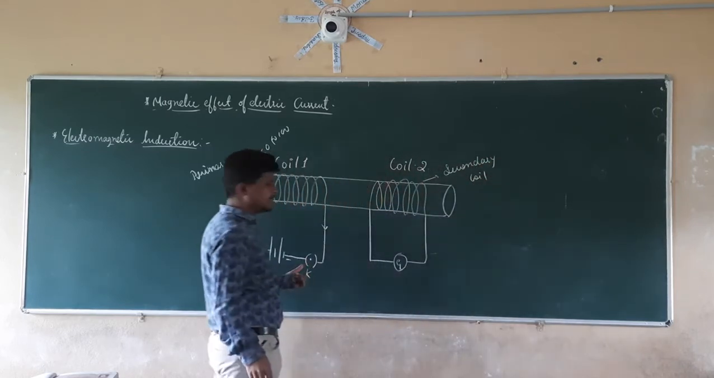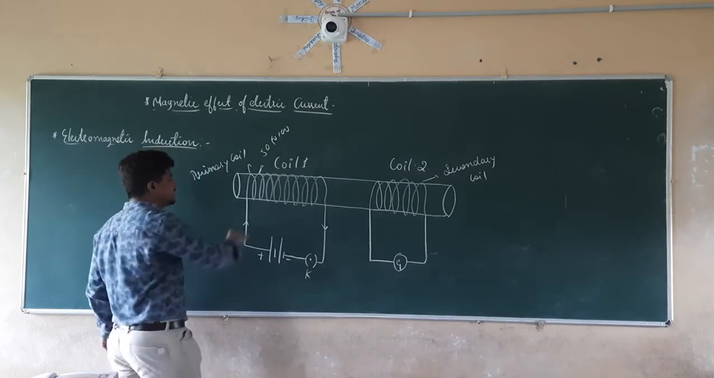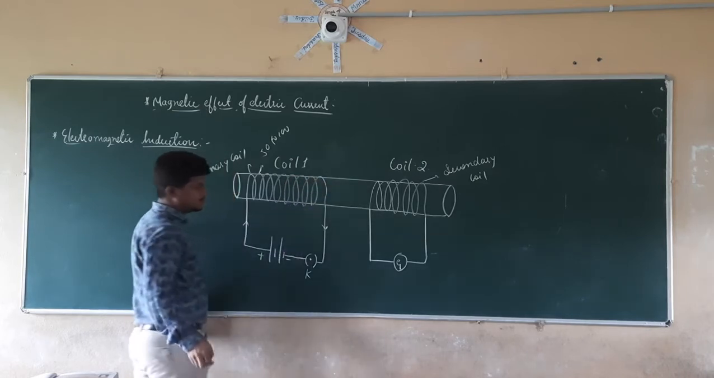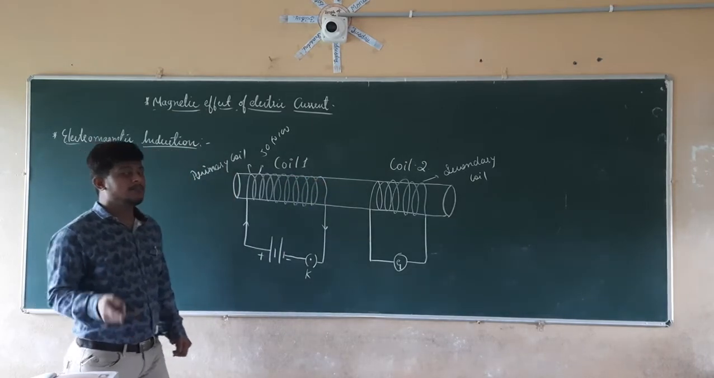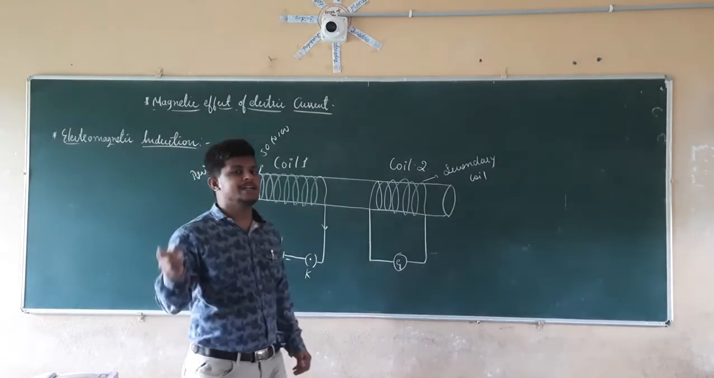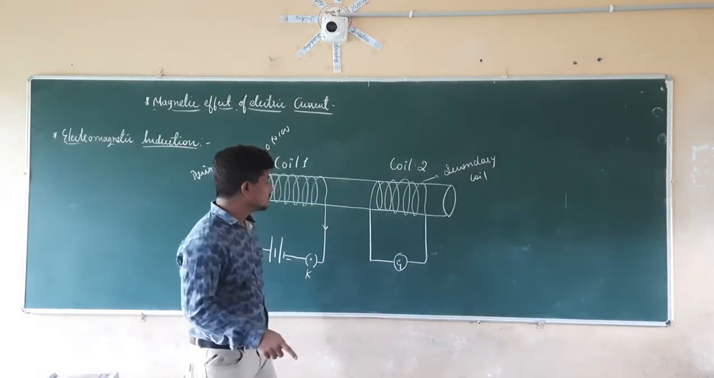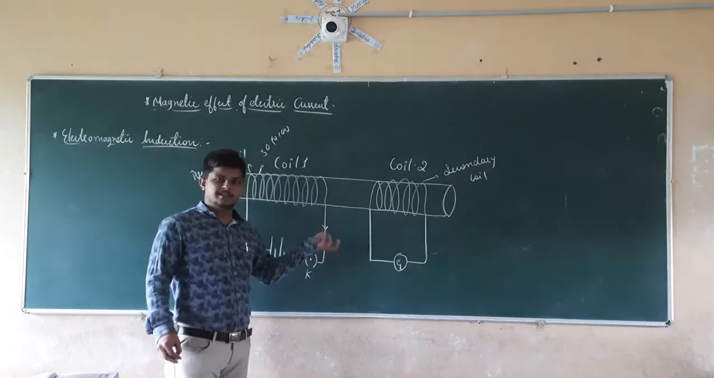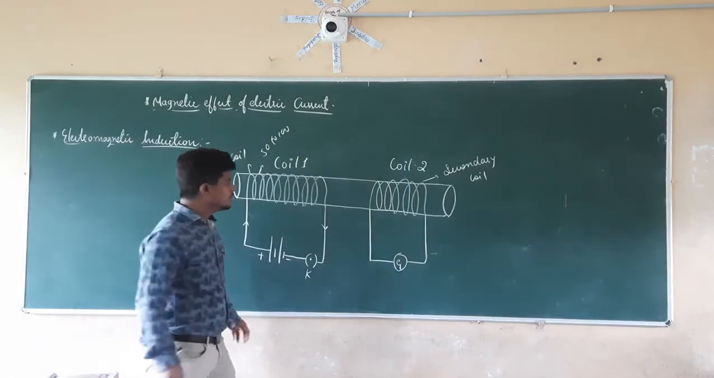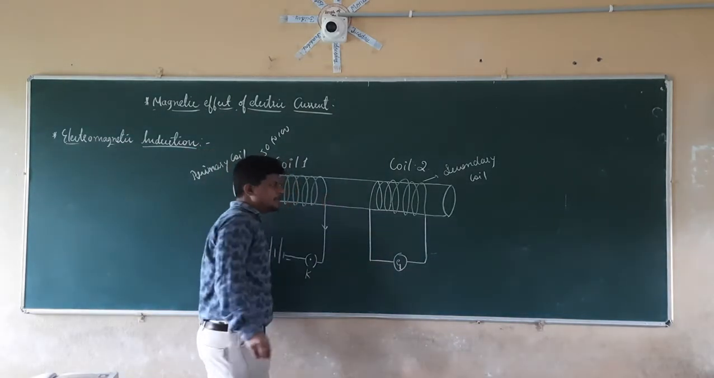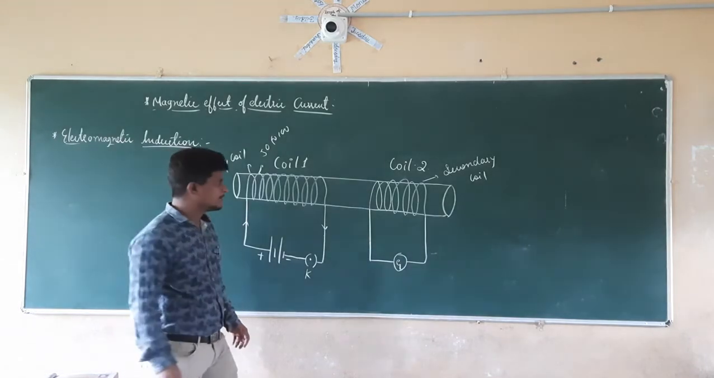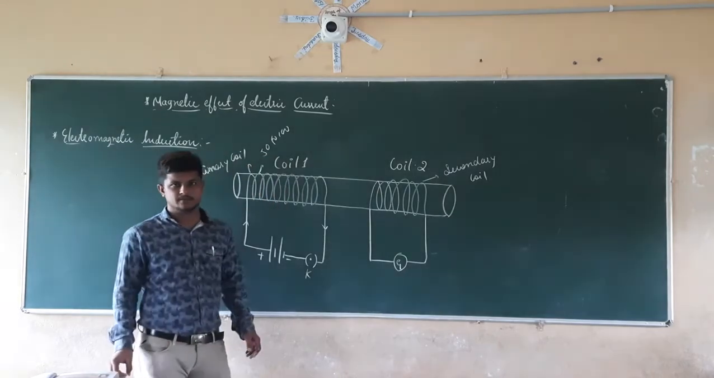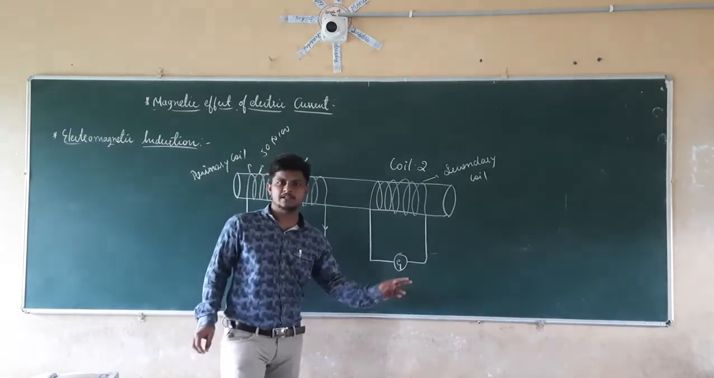So when I switch on the key here, what is going to happen? Current is going to flow in this coil. We already know that the flow of electric current in a coil is going to induce a magnetic field, and so magnetic field lines. Because of that magnetic field, a current is going to be induced. Because of that, there is a sudden deflection in the galvanometer.